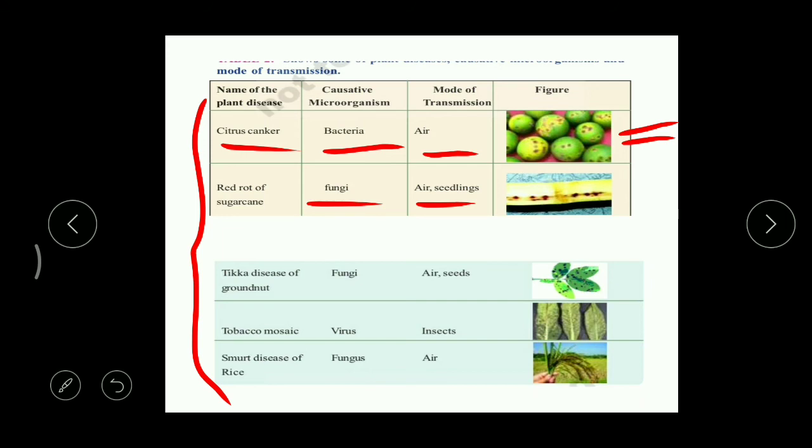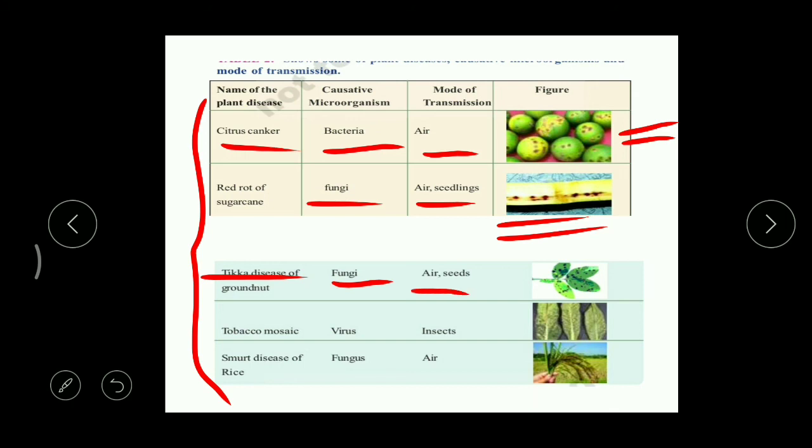If you clearly observe this, when you are eating sugarcane, you can find that inside the cane it is white in color, but here and there you can find red colored lines. Have you seen? Yes, that is the main symptom of this red rot disease. And the next one, tikka disease. Tikka disease in the groundnut is caused by fungi. And what are the modes of transmission? Air and seeds.